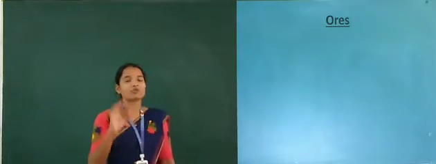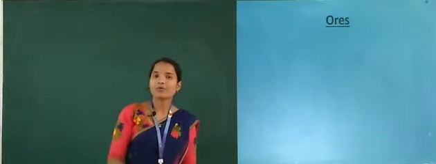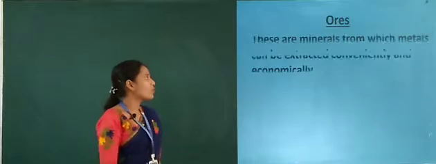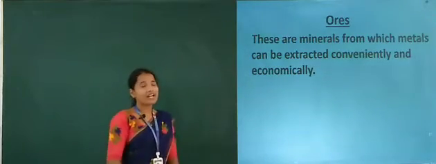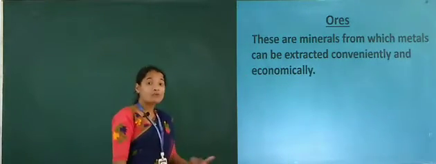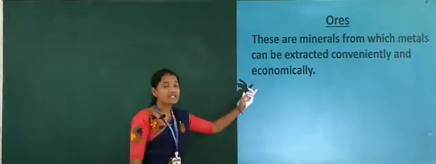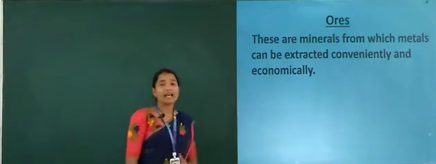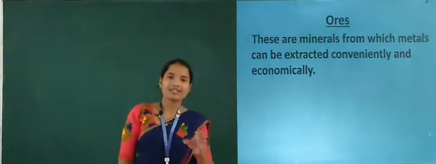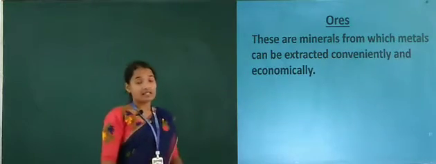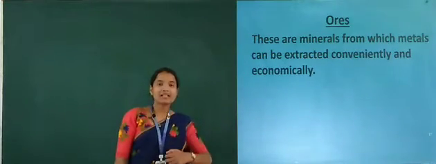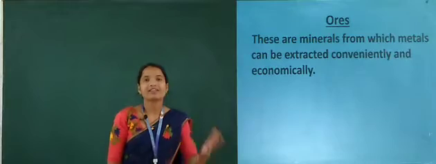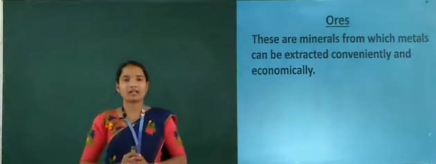Now let me see here, our next point is ores. What are ores, or what is an ore? Ore is nothing but the minerals from which metals can be extracted conveniently and economically. These are the minerals from which metals can be extracted conveniently, economically.